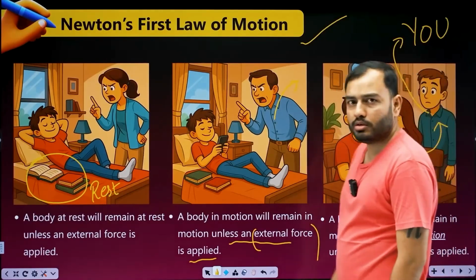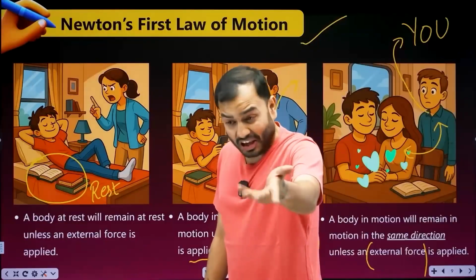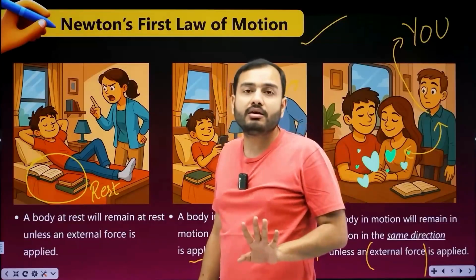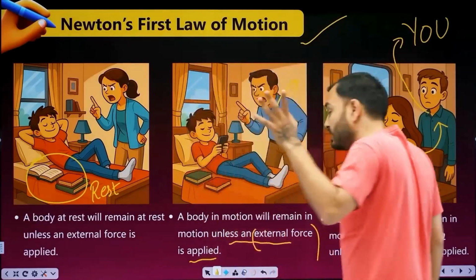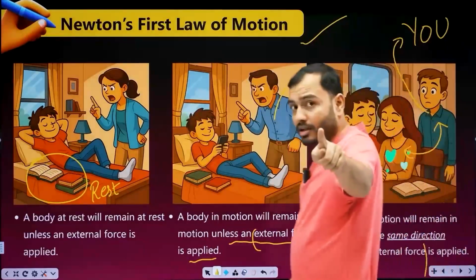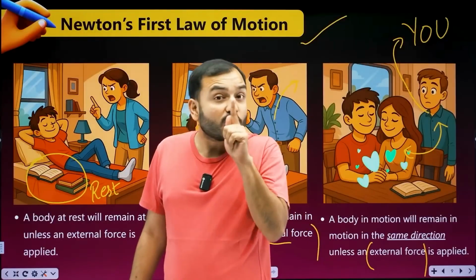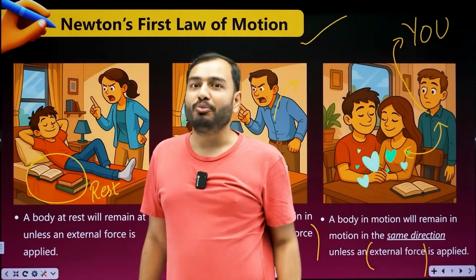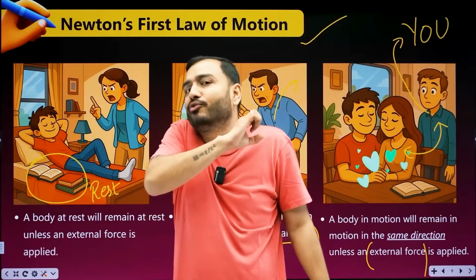Force is of two types. External means outside. Internal means inside. The inside force will not work. That's why Newton, in the first law, writes external force very clearly. External force is required to change the state of rest or the state of motion of a body. You need external force.